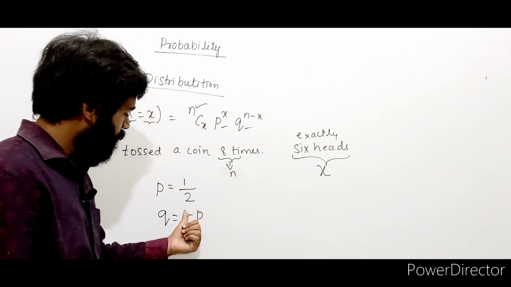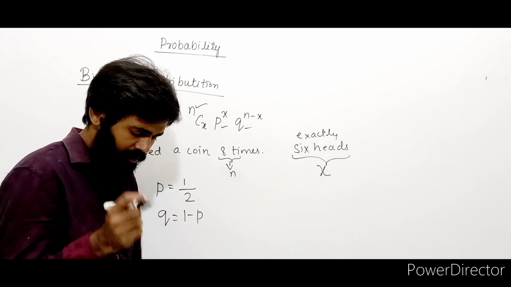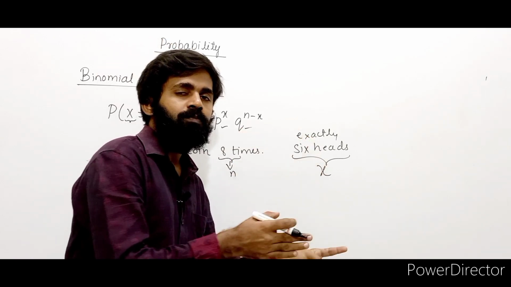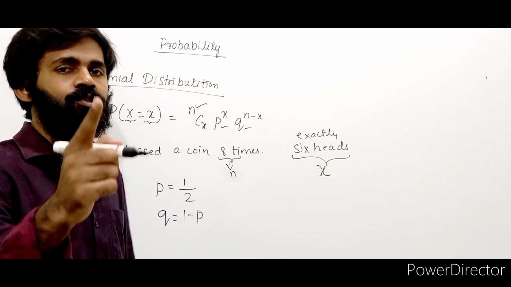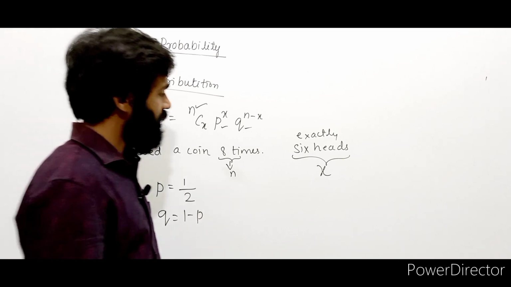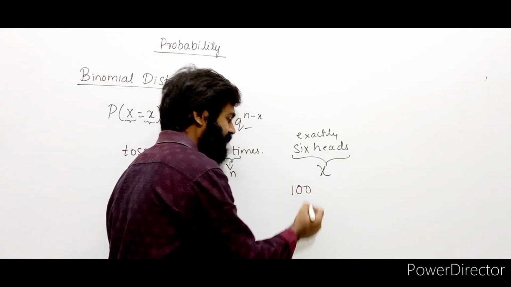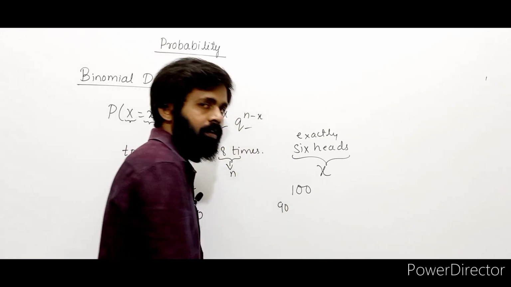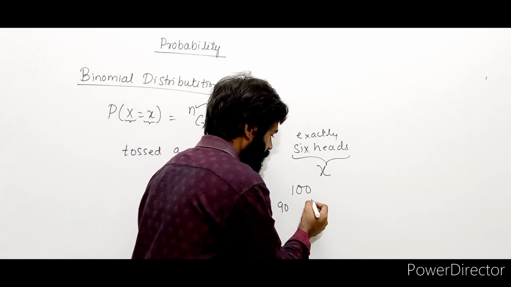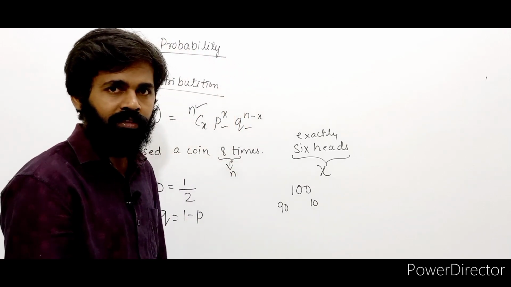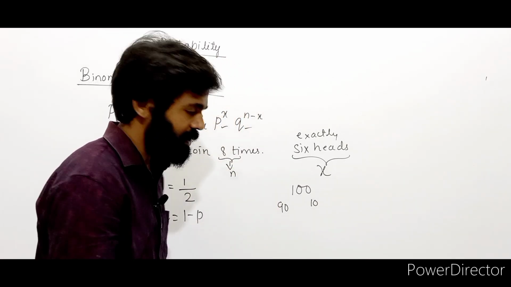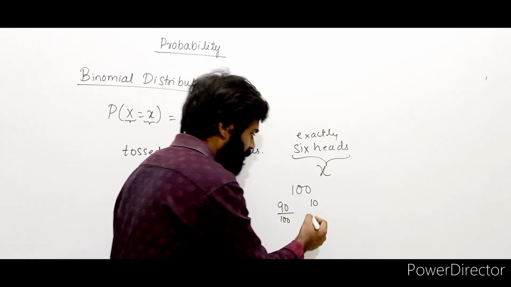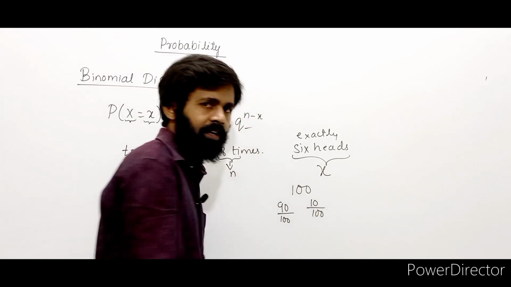Okay, probability, let me tell you one more thing. If you add the probability of success plus the probability of failure, obviously you should get 1. How? Let's take an example. Let's say there is a 100 marks exam. Let's say you have scored 90 marks. How many marks did you lose? You lost 10 marks. Now what's the probability of your success? 90 by 100, because that's the total. Probability of your failure? 10 by 100.